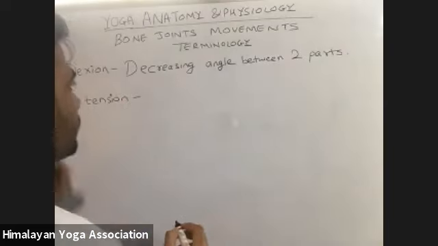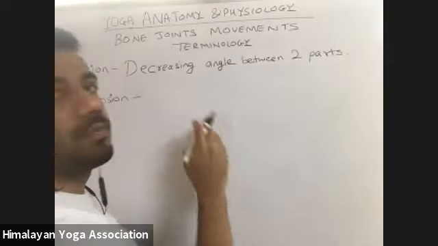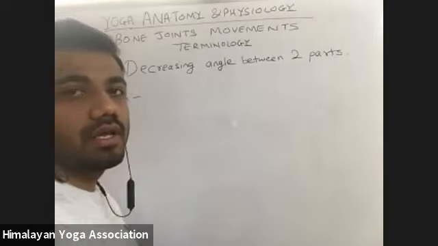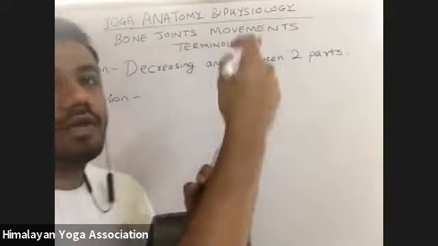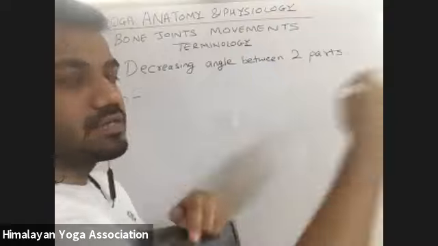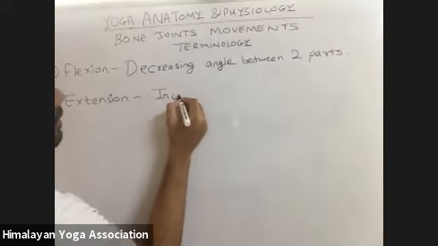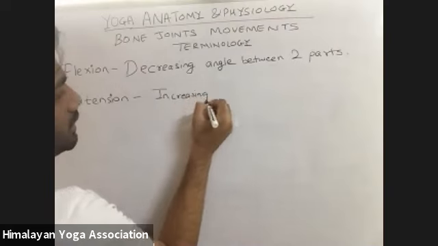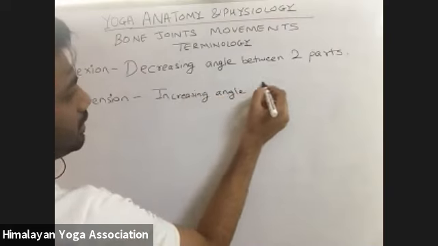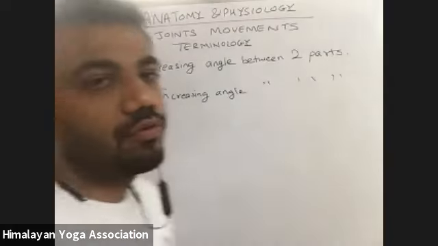About the extension movement. When we increase the angle, it is completely opposite to the flexion movement. Here in the extension movement, when we increase the angle between the two parts, we extend our arm. So increasing the angle between these two parts is known as the extension movement.